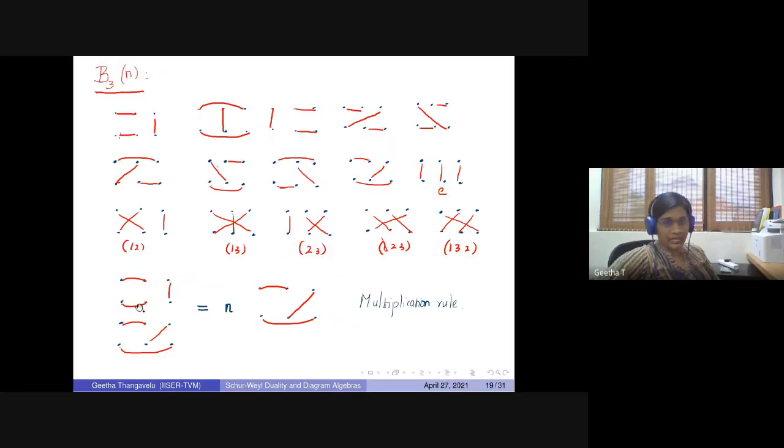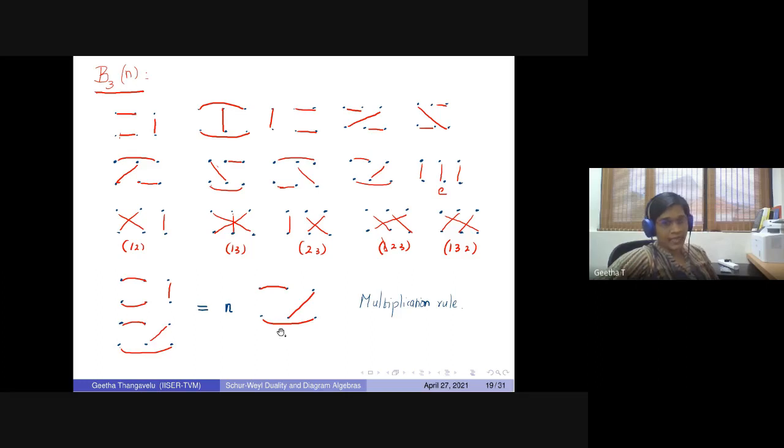You connect the middle part here, and then whenever there is a closed loop inside, this is a small picture, so there is one closed loop. So n to the power 1 will be there. Suppose it is a big picture with 2, 3 entirely inside loops, you take that many powers outside and then you trace back. So this is connected, right? This is left as it is, this is left as it is. When you join this, this is coming as this edge. This is the multiplication rule.